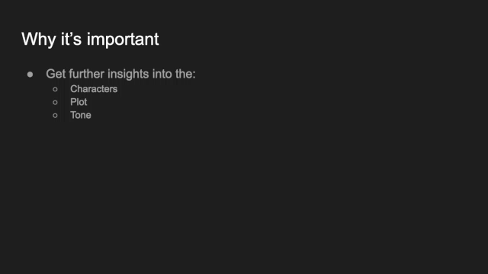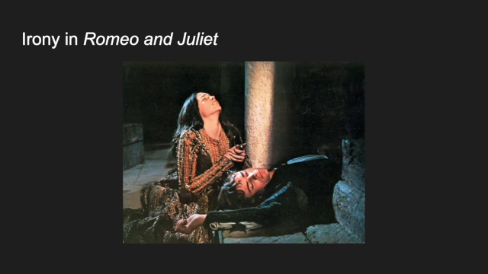It's important to understand these terms so we can decipher what characters mean when they are used in literature. When we know what is actually being said, we can get insights into the characters, plot, and tone of the story. One notable example of dramatic irony in fiction is the poison plot in Romeo and Juliet.